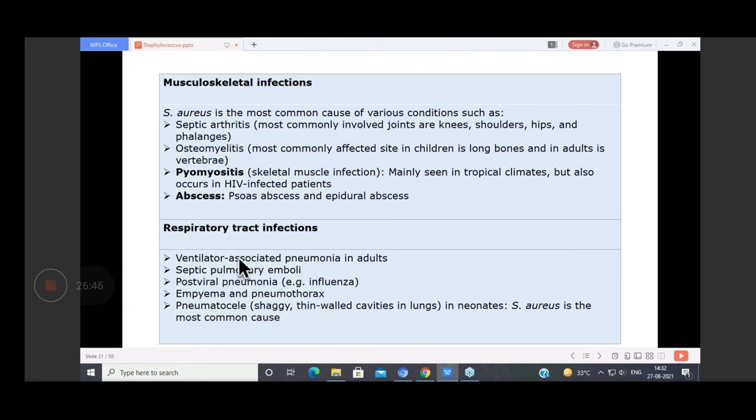Then respiratory tract infections. It is the most common cause of ventilator-associated pneumonia in adults. Then it may cause septic pulmonary emboli, commonly seen after influenza pneumonia, that is post-viral influenza. Then it is a cause of empyema and pneumothorax. Then pneumatocele, these are cavities that form in the lung in neonates, where Staph aureus is the most common cause. So these are the causes of respiratory tract infections.